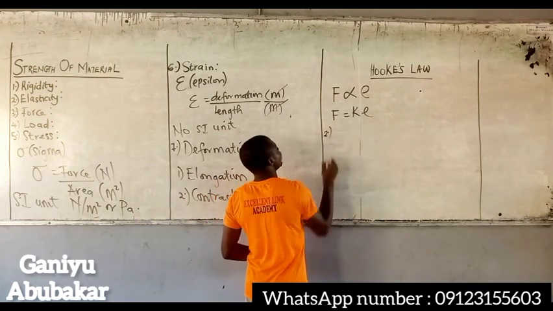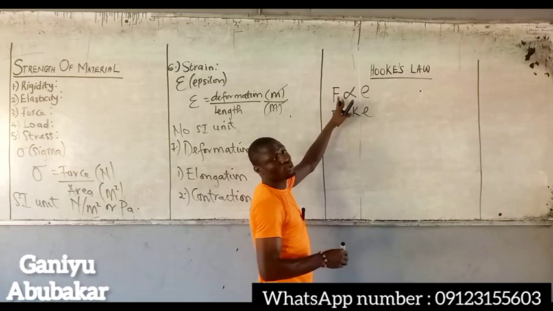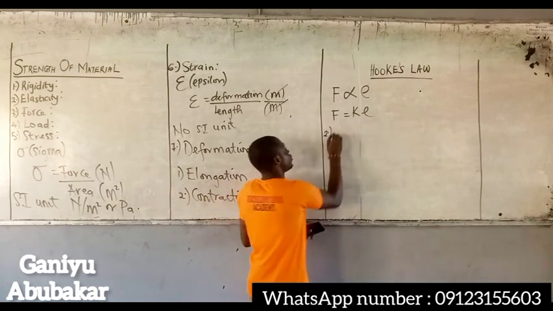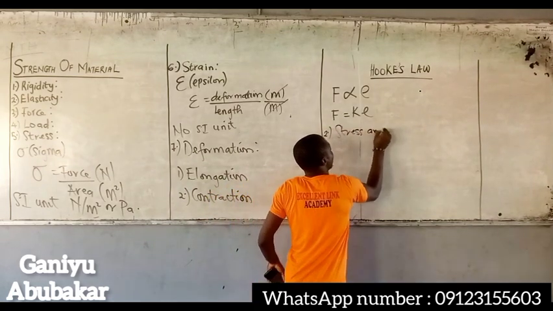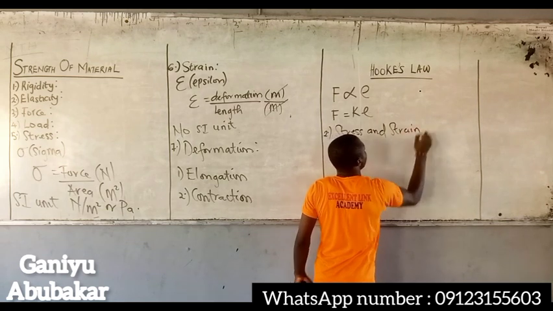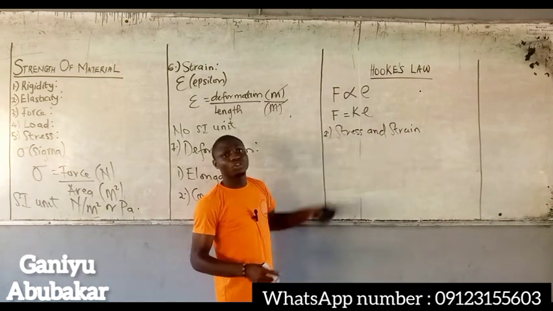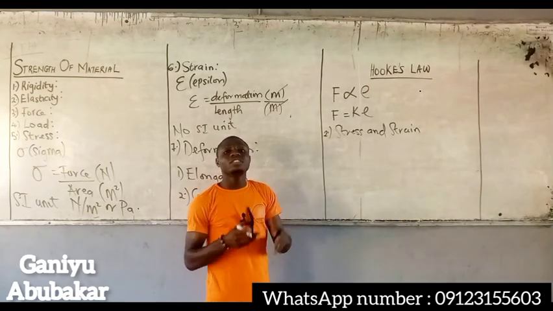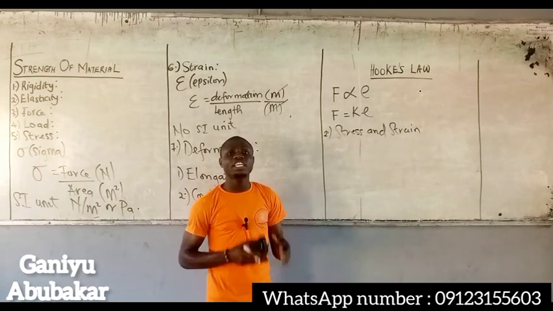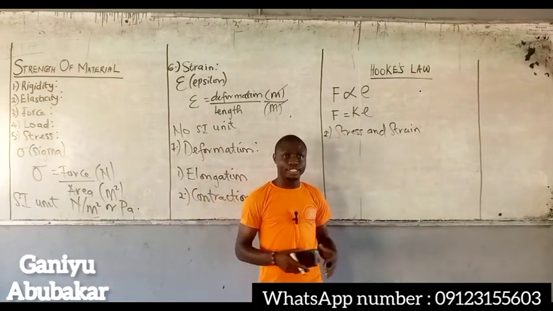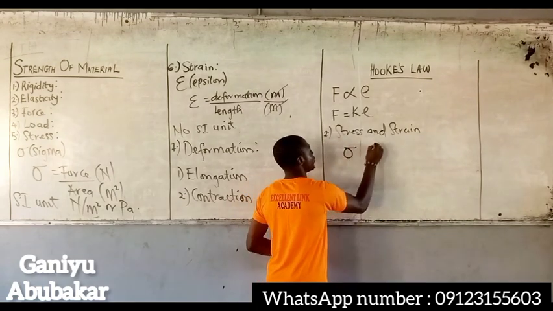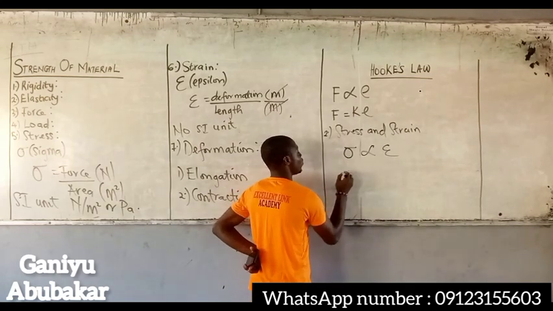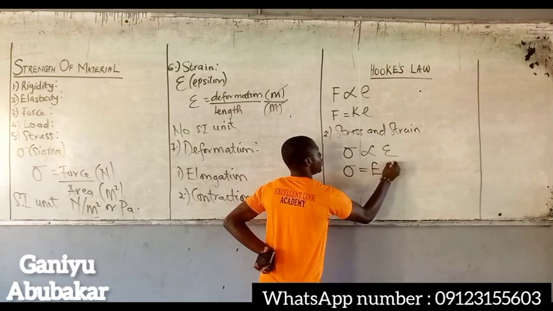Let's look at the second one. We said considering two things: force and extension, and then stress and strain. So let's state Hooke's law in terms of stress and strain. Hooke's law in terms of stress and strain says that the strain of an elastic material is proportional to the stress causing it. Hence, stress is proportional to strain. At this point, my constant term will become E: stress is equal to E times strain.